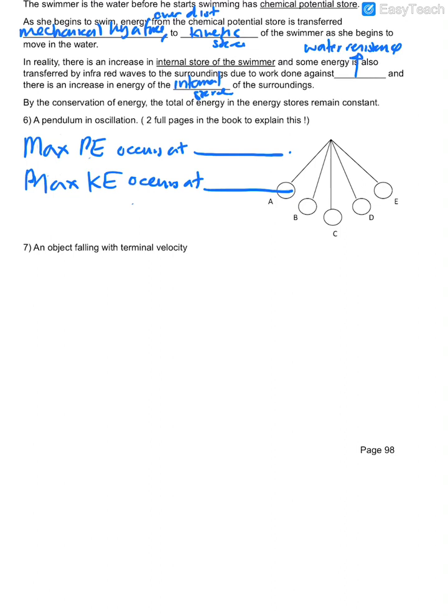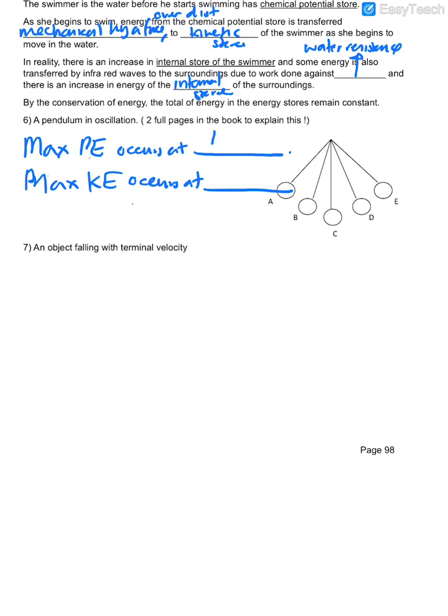Maximum potential energy occurs where? At A. Only A? You're swinging A to C to E. At E as well, right?